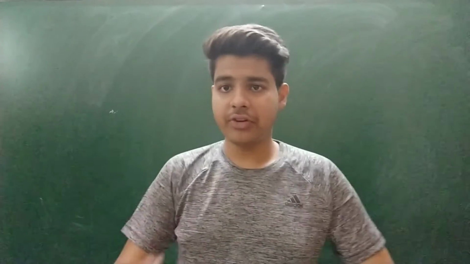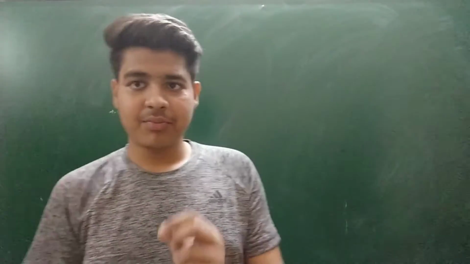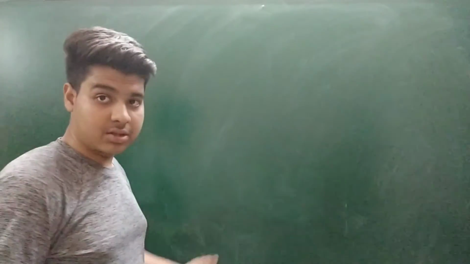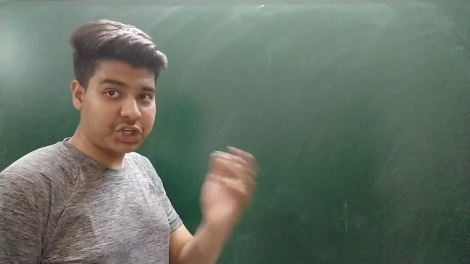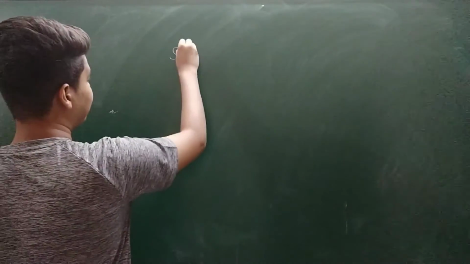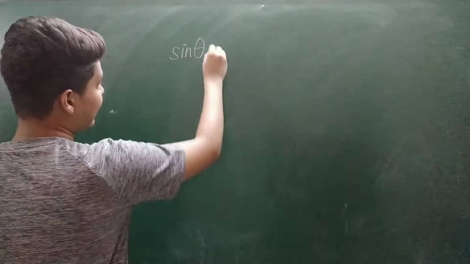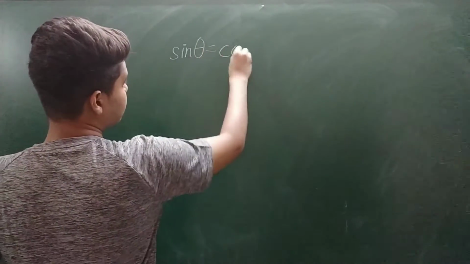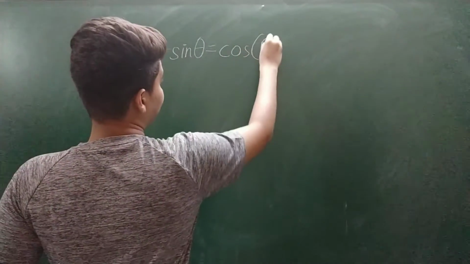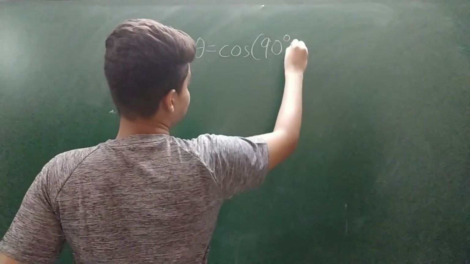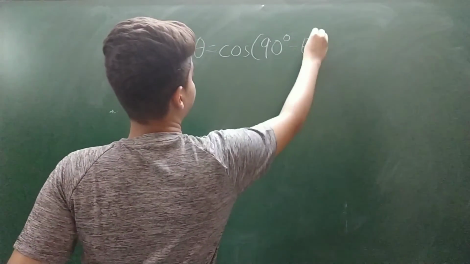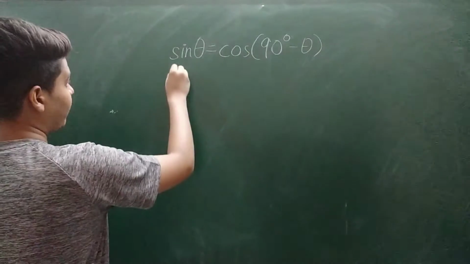Now before moving on further, let me discuss some basic tips which will help you to solve the further questions. It is related to the degree ratios of some trigonometric functions. So our first function, sine theta. We can write sine theta as cos 90 degree minus theta, and the same applies with cos theta.